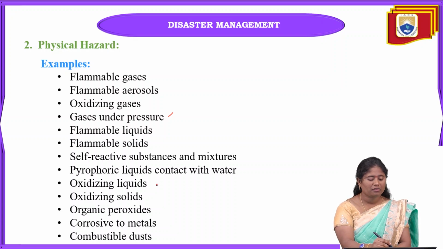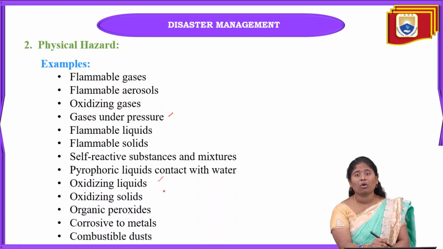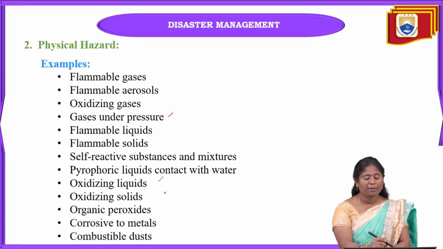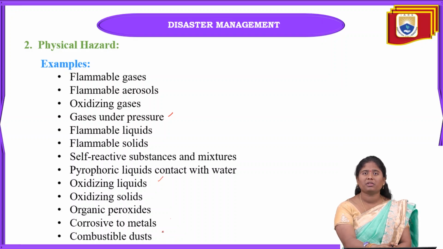Okay, and next are oxidizing liquids, solids, and some will be peroxides, and some will be metals, and some will be combustible dust. These are all examples of physical hazards. This physical hazard is also very dangerous towards the overall ecosystem.